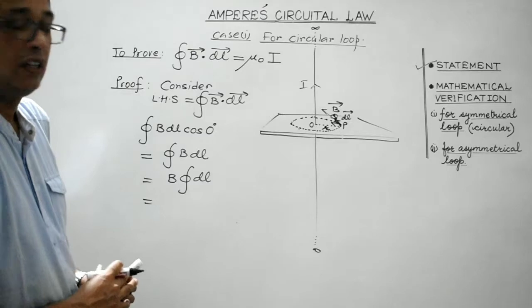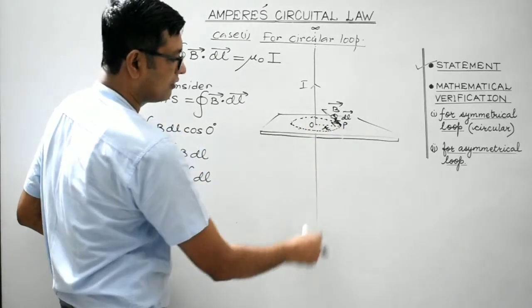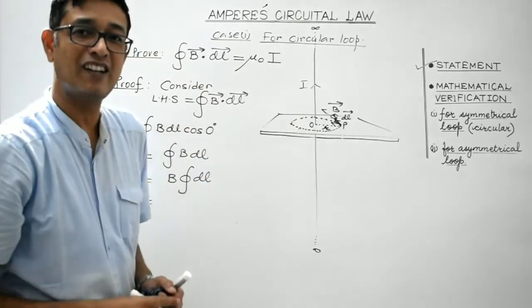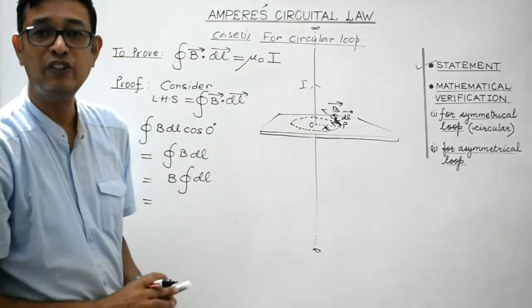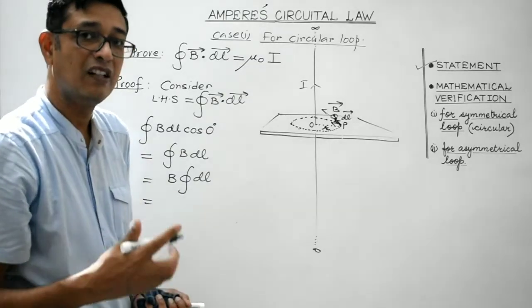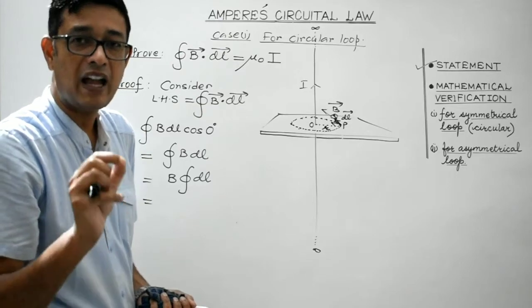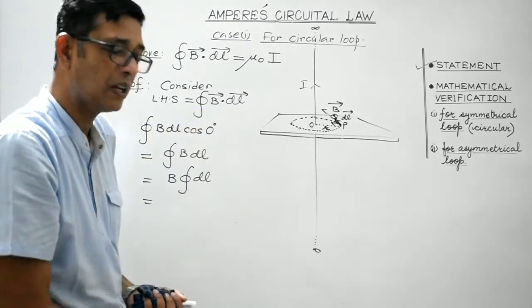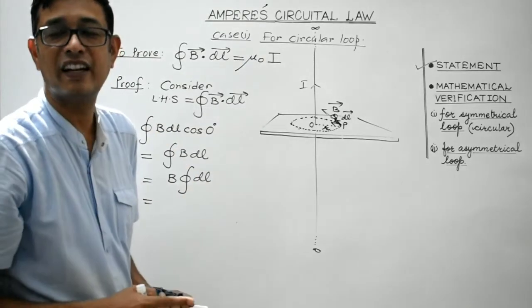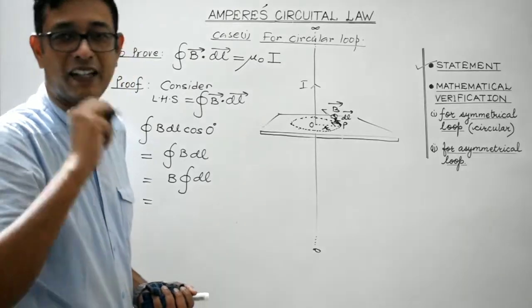Clear, students? Now B is the magnetic field at point P, which is at a distance r from this infinitely long straight current carrying conductor. We are aware of this value. We have done it in Circuital law, isn't it? The strength of the magnetic field at any arbitrary point P, which is at a distance r from an infinitely long straight current carrying conductor, is mu naught I divided by 2 pi r.